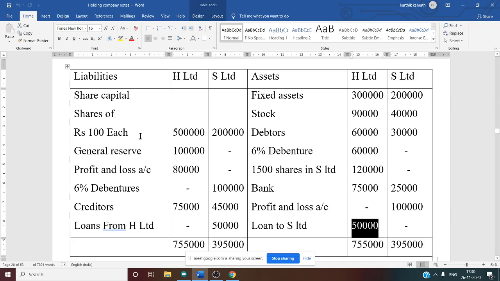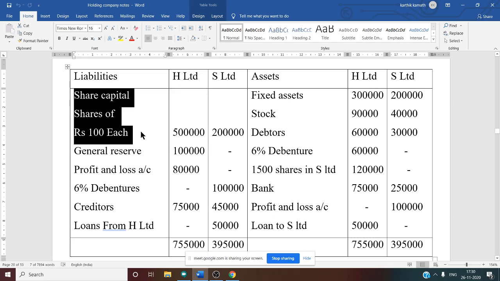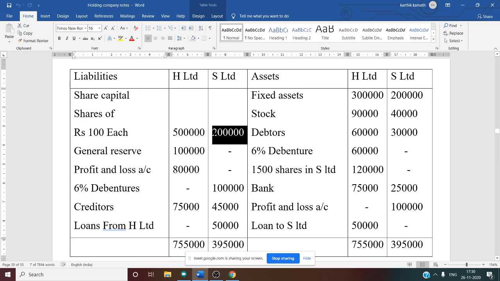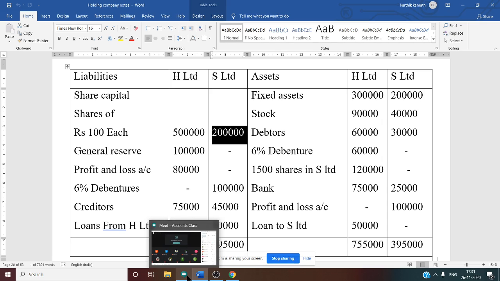Now if you see the liability side, there is a share capital of 100 each given. Holding company and subsidiary company share capital we know, but for working note purposes we want only the subsidiary company capital, subsidiary company reserve, and subsidiary company profit and loss account. But if you see the question here, general reserve and profit and loss account information for the subsidiary company is not given.